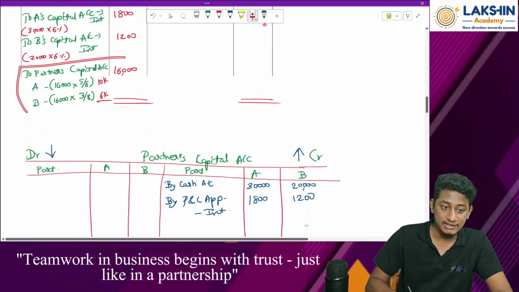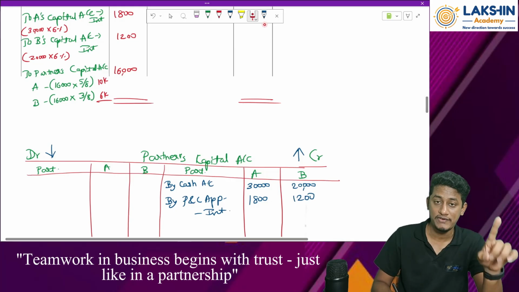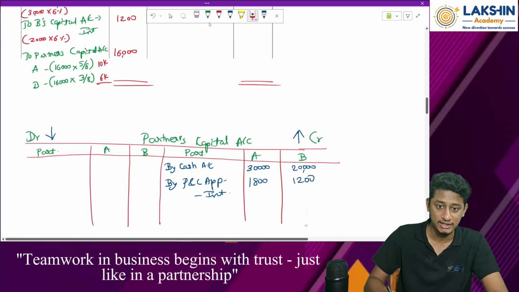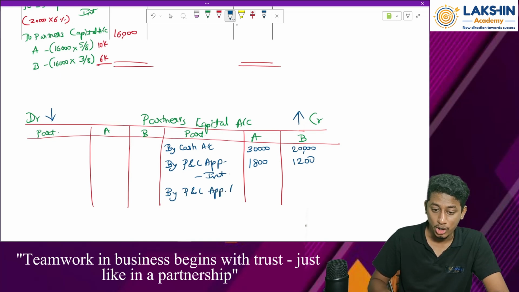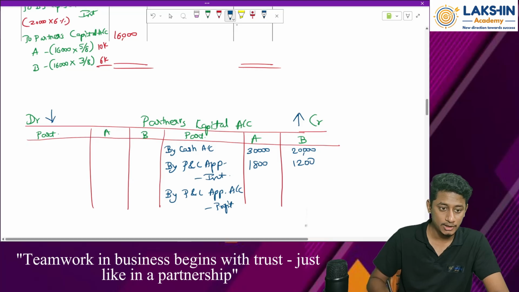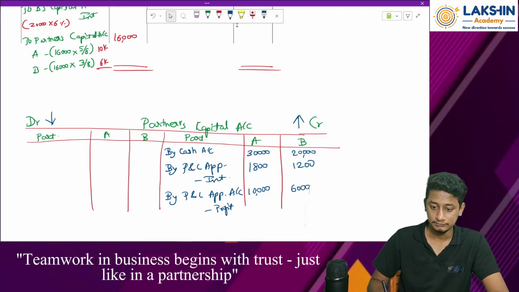We had divided the remaining profits between the partners. So how much is that? So by again P&L appropriation account, all of these are the transfer entries. Remember. So for the first partner it is 10,000, for the second partner it is 6,000. Okay. Then after this, anything else?